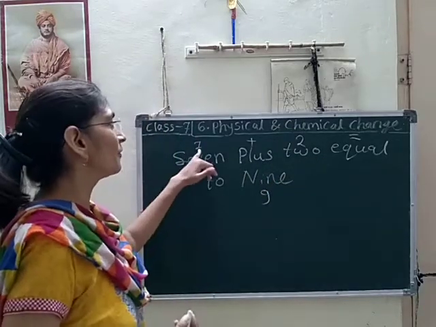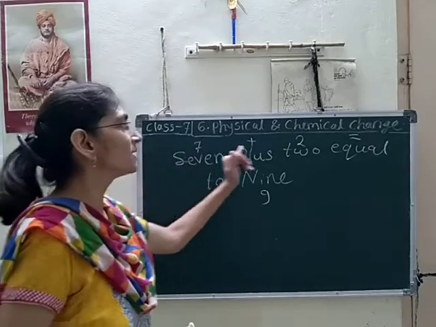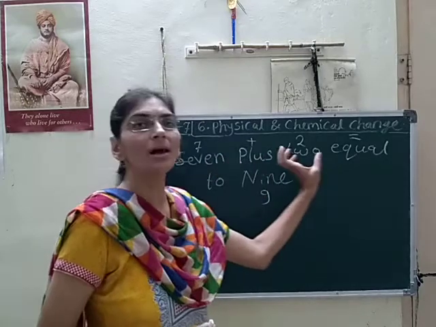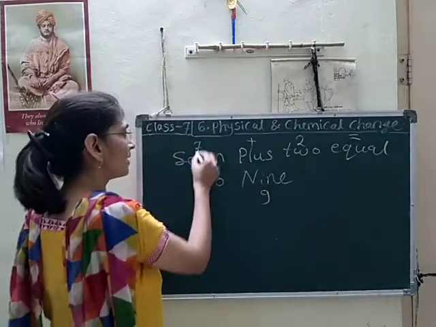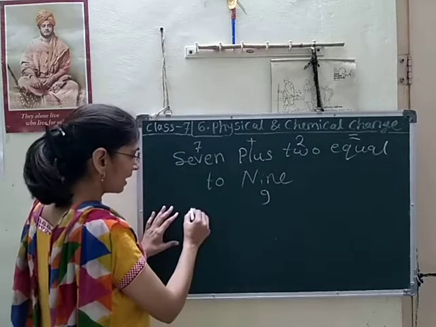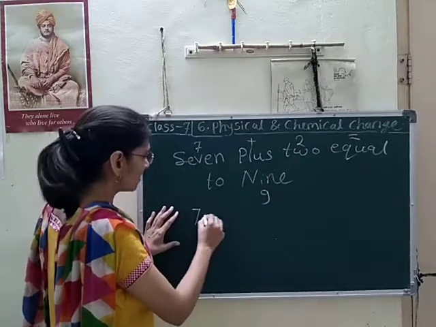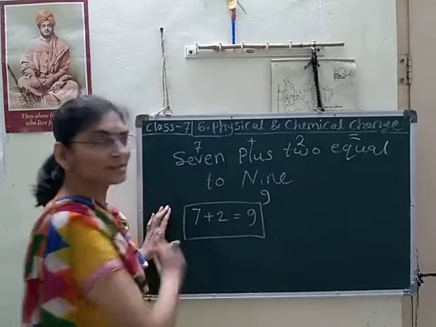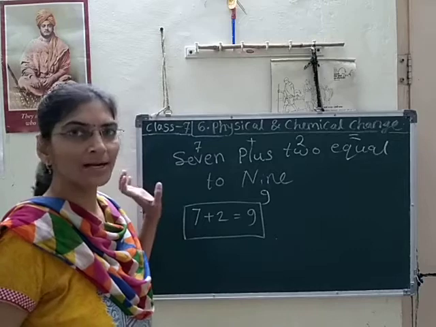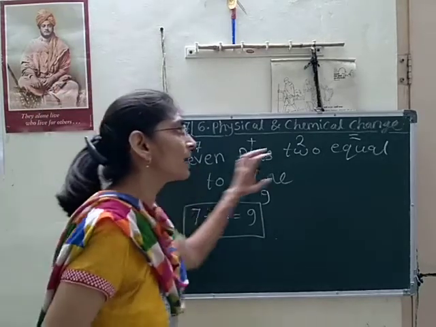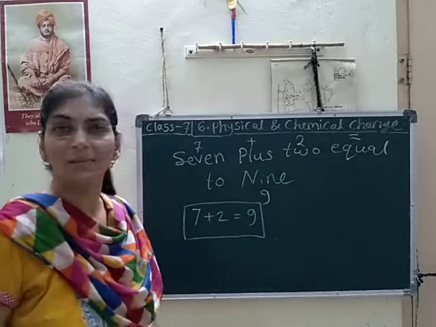So we usually use symbols for each particular mathematical word. So how can I write that sentence? 7 plus 2 equal to 9. I will just write it like that. Is it correct? Right?